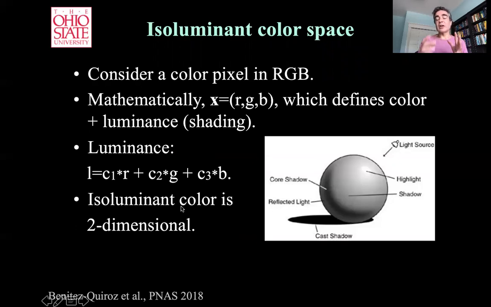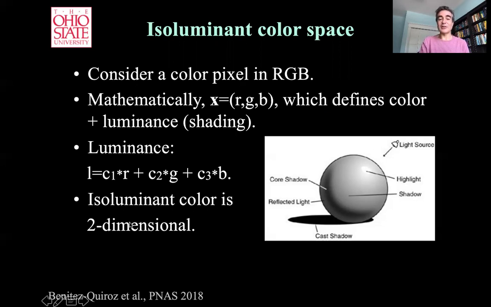Isoluminant colors are the two dimensions. Oh, I'm sorry. Luminance is actually computed as a linear combination of R, G, and B, correct? If you go into your favorite programming tool, you can just convert a color image into grayscale, and that function just does a linear combination of RGB. For example, we could do C1R plus C2G plus C3B, or just take a basic average of the three and get an average luminance, and that's the luminance variable.